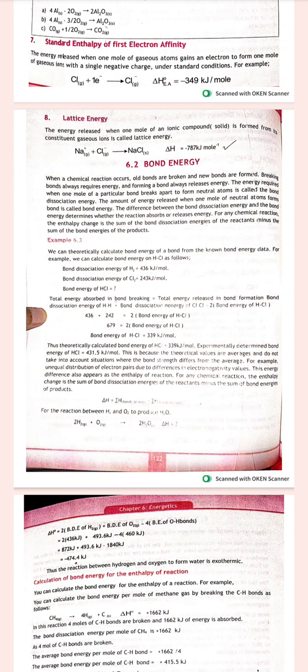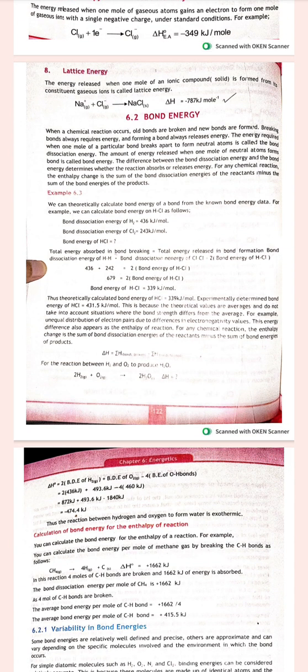So electron affinity is the ability of an atom to add an electron, the energy released when an electron is added to the gaseous atom. So chlorine plus 1 electron gives us Cl minus, and the electron affinity enthalpy will be minus 349 kilojoule per mole.